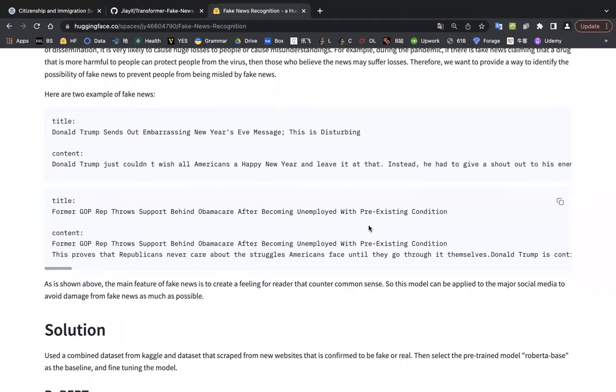We can see that the main feature of fake news is that it usually creates a feeling for the reader that is contrary to ordinary common sense. I'd like this model to be applied to major social media to avoid damage from fake news as much as possible.